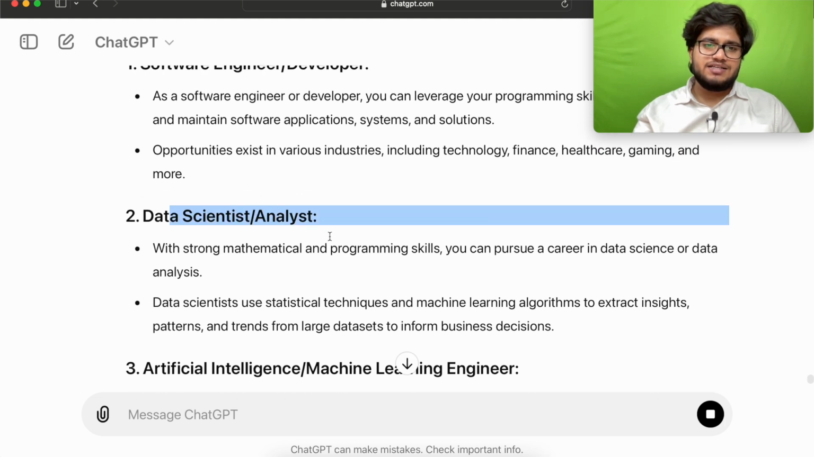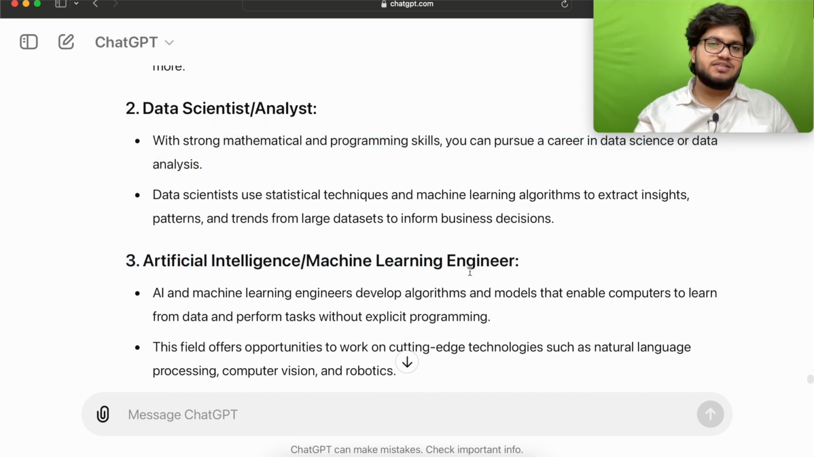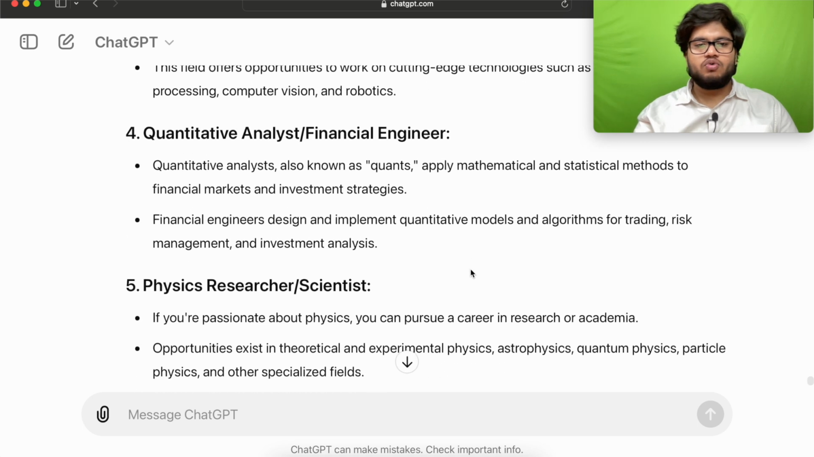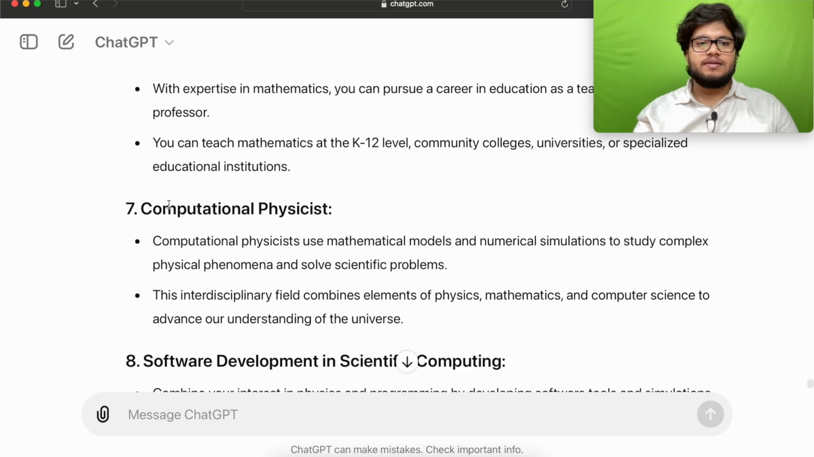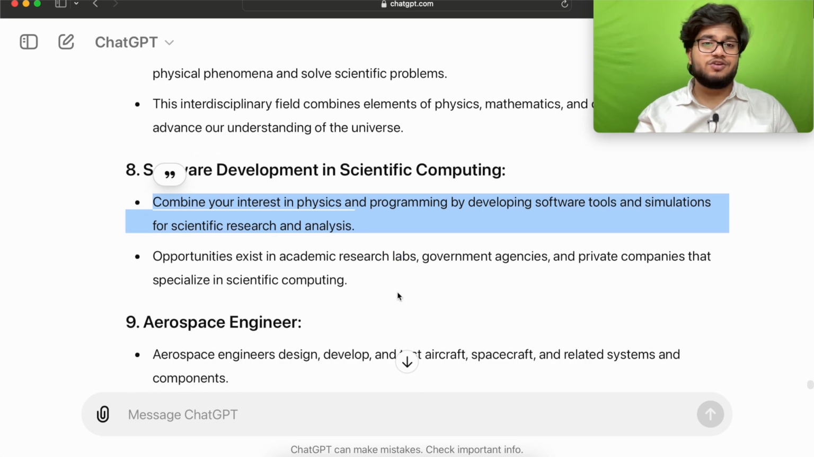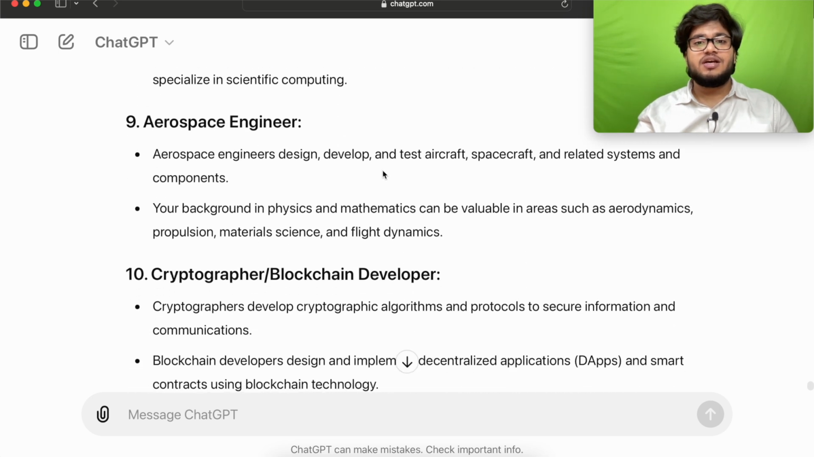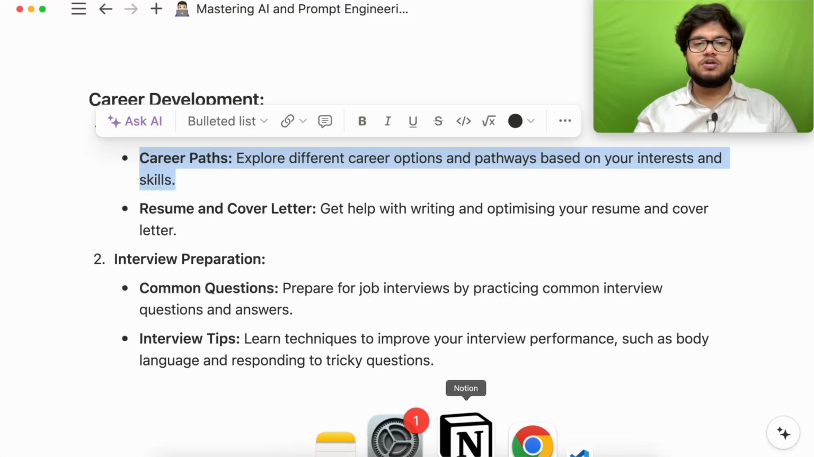You could be a data scientist, analyst, with strong mathematical and programming skills. You could pursue a career in data science, artificial intelligence. It's related to engineering. So you could also be a mathematics educator if you don't want to be an engineer. Then there are some computational physicists, software development in scientific computing, different aerospace engineer. They design and develop and test aircraft, spacecraft, cryptographer, blockchain developer. So there are a lot of things you could do.